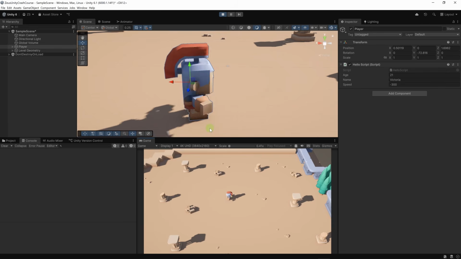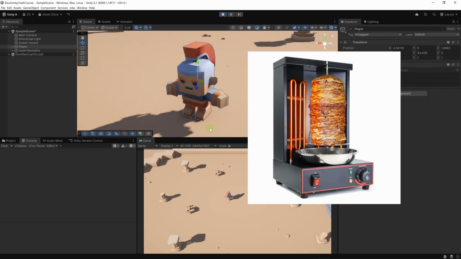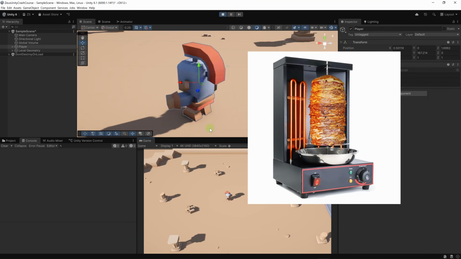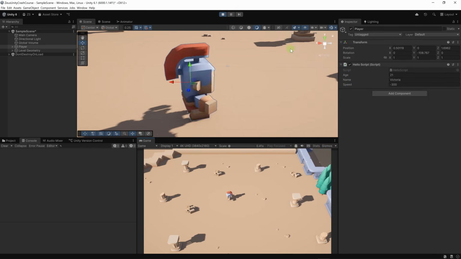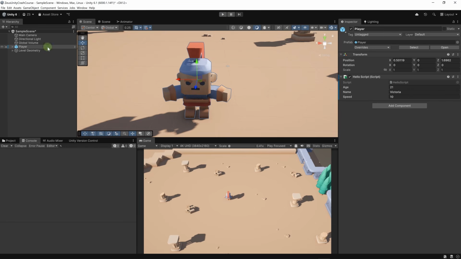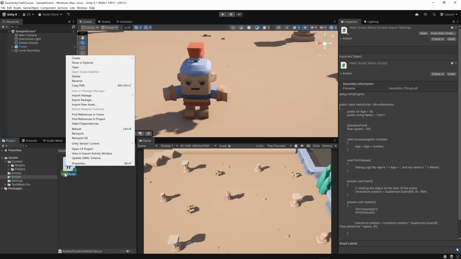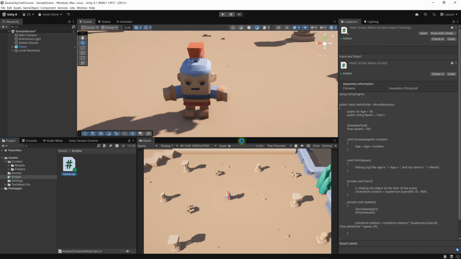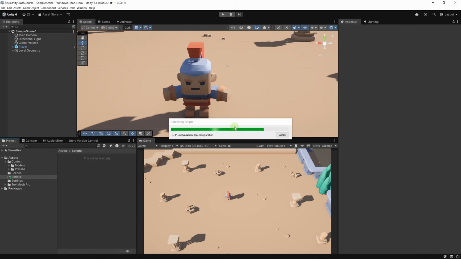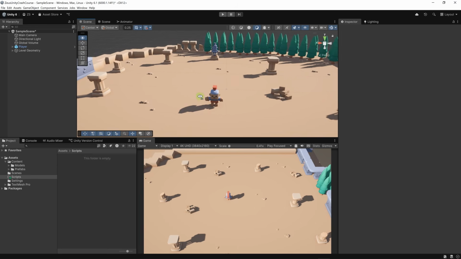This is nice, but since our character is not a shawarma machine, we will delete this script. So let's go to our character and let's click on these three dots here and remove component. Then we can go to project, scripts, and we can simply right click on our script, then delete. And this will delete the script, but this rotation script is still a good idea, but maybe will not apply to our character, perhaps to a coin.